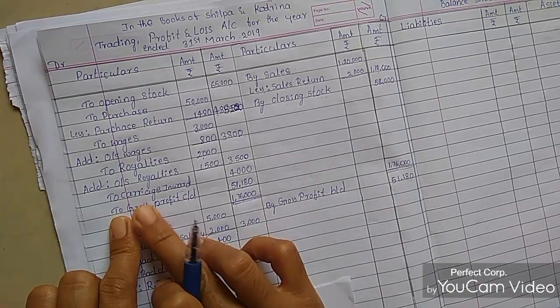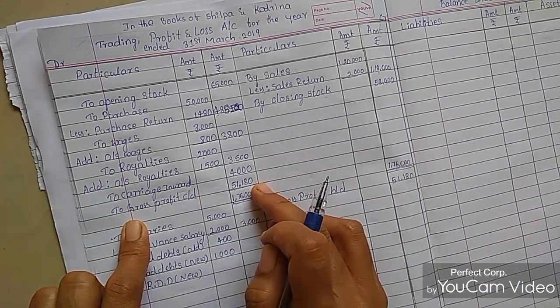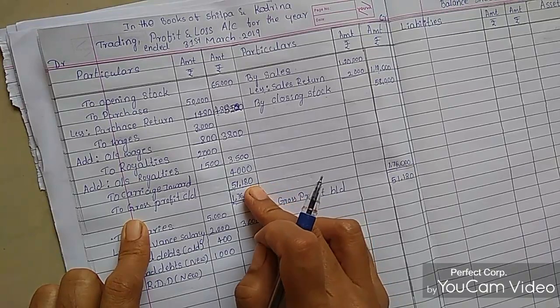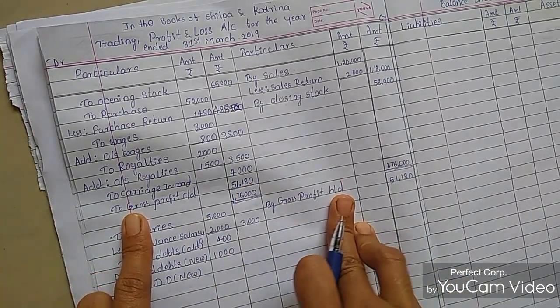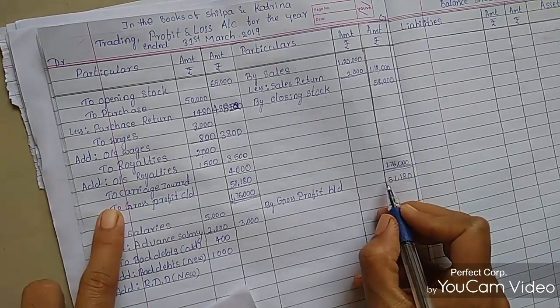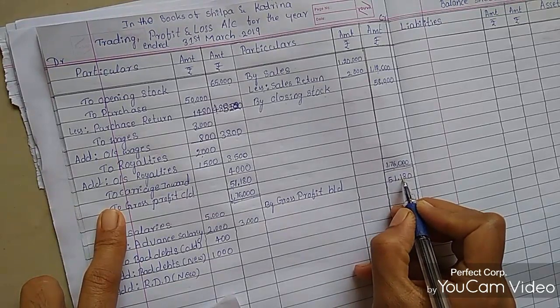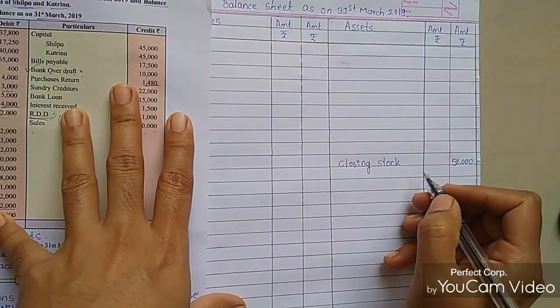That becomes the gross profit, 51,180 rupees. This gross profit will be carried to the credit side of the P&L account: by gross profit brought down 51,180 rupees.